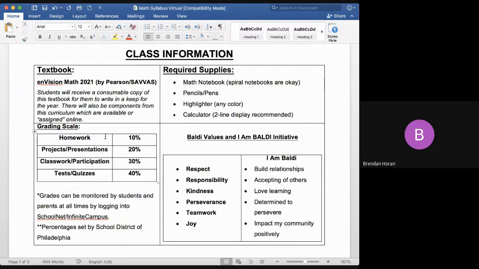And then bottom right, we see some of the Baldy values in our I Am Baldy initiative, which will drive the classroom culture that we're still going to cultivate this year, even virtually. Respect is my top value, which is the reason that I put it at the top of the list. And I believe that your students can inform you as to why if they haven't already done so.